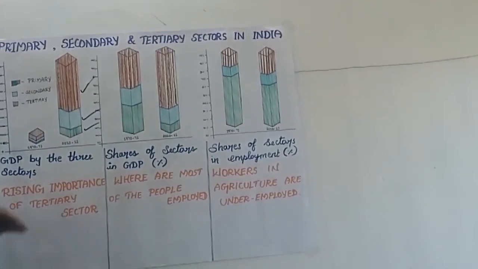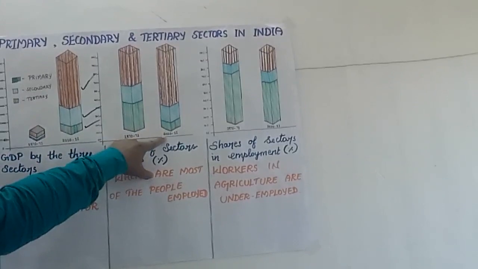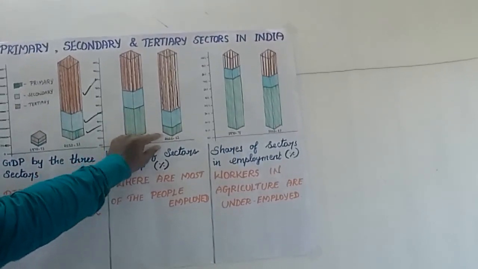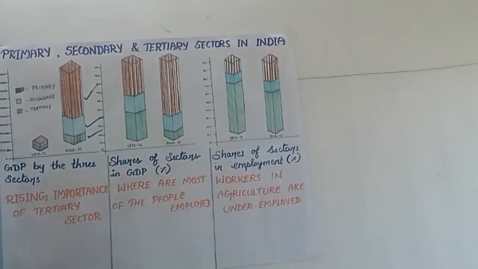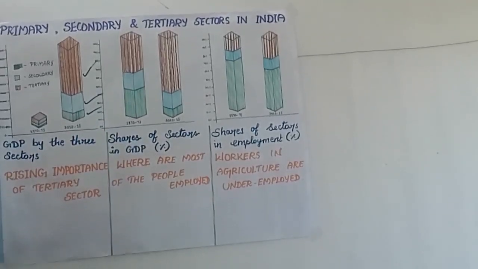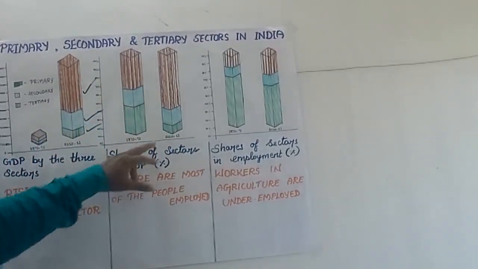So from this we understand the picture of 1970 to 71. At the same time, in 2010 to 11, the primary sector is very small, and the secondary sector has improved a little bit, but not much compared with the tertiary sector.